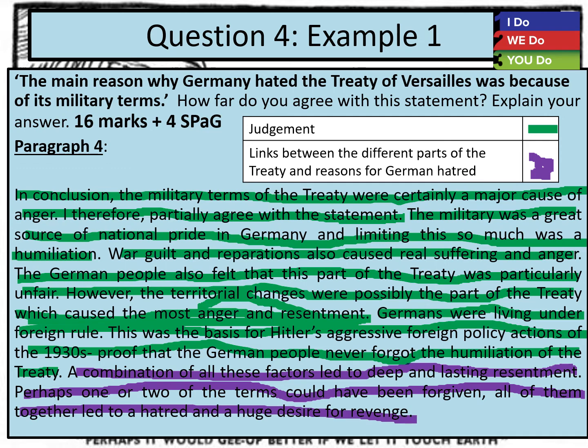So I'm showing that I've understood that these terms didn't work in isolation. That's the kind of thing you need to be writing about in a conclusion. See that this is detailed, just as detailed as other paragraphs in the whole of the rest of the answer. And I've made it really clear what I think and why I think it.